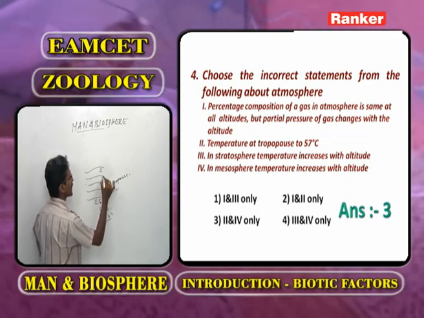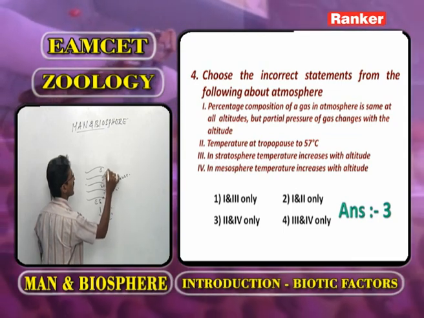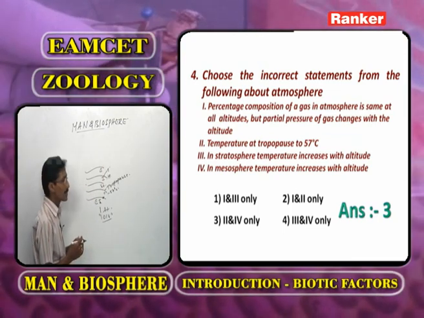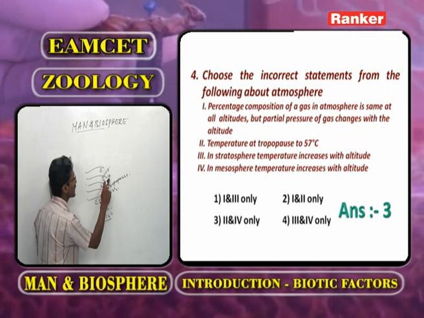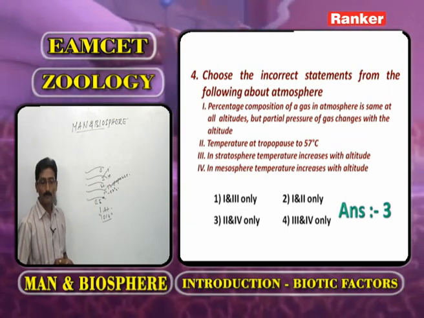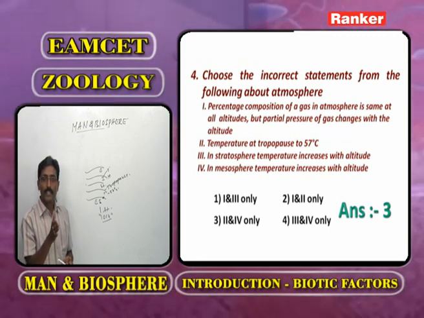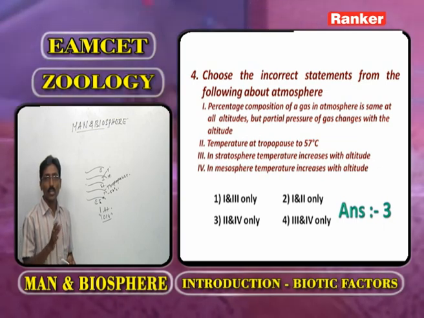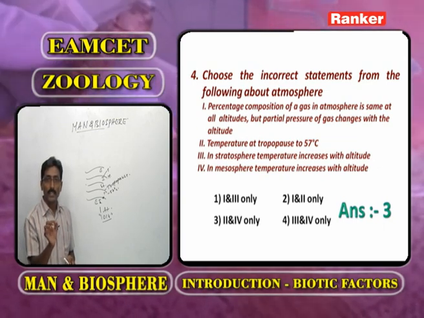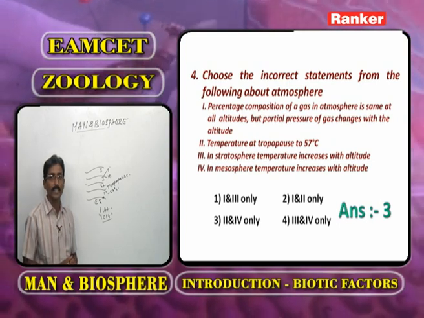In the ionosphere, two layers are present. One we call it as mesosphere, the second one we call it as the thermosphere. Here the statement is regarding the mesosphere. In the mesosphere, temperature increases with altitude. No. In mesosphere, as altitude increases, the temperature decreases.